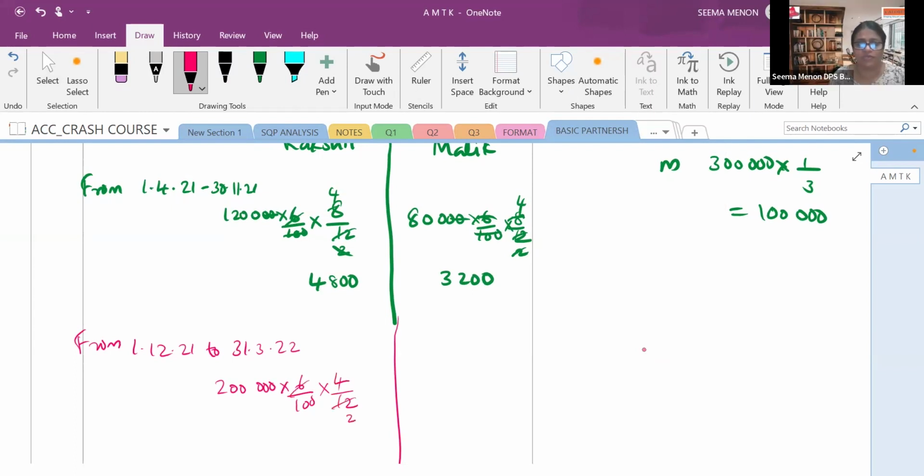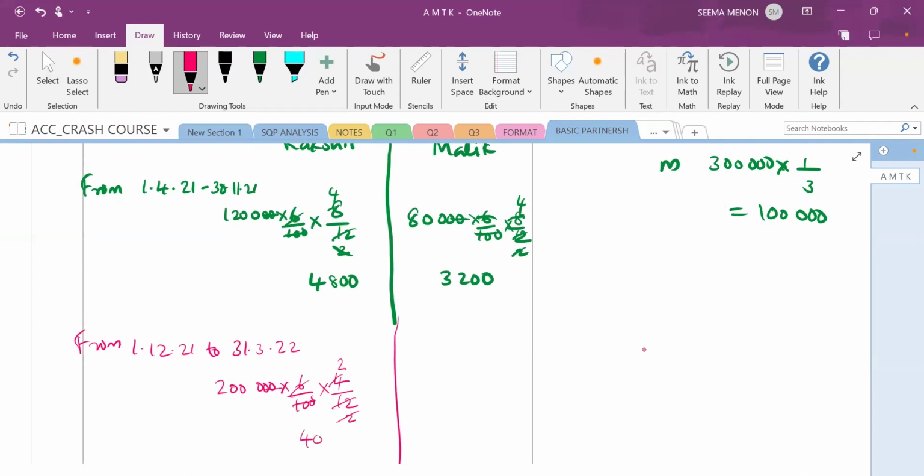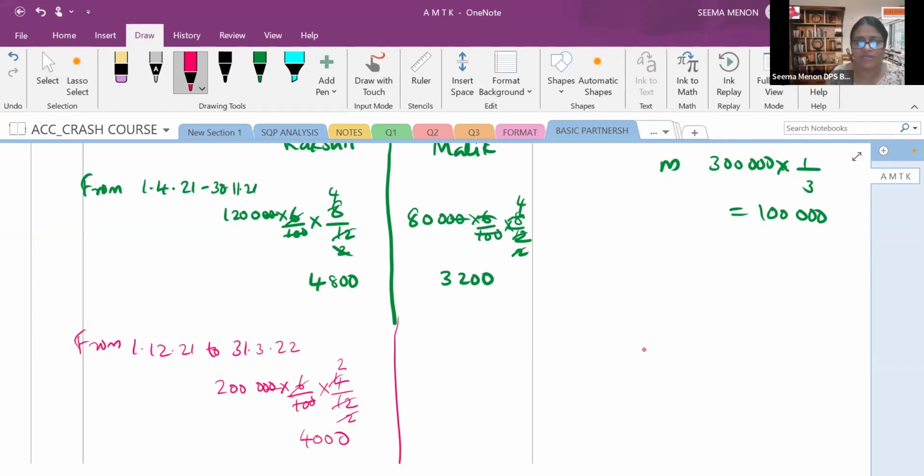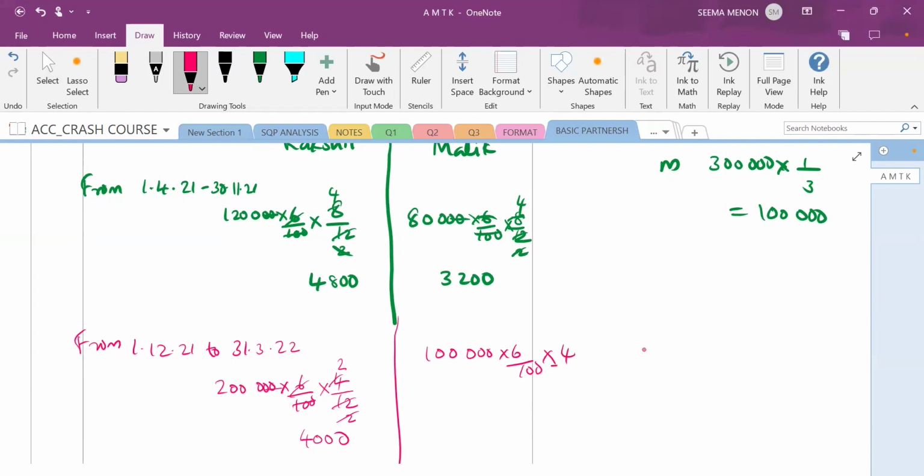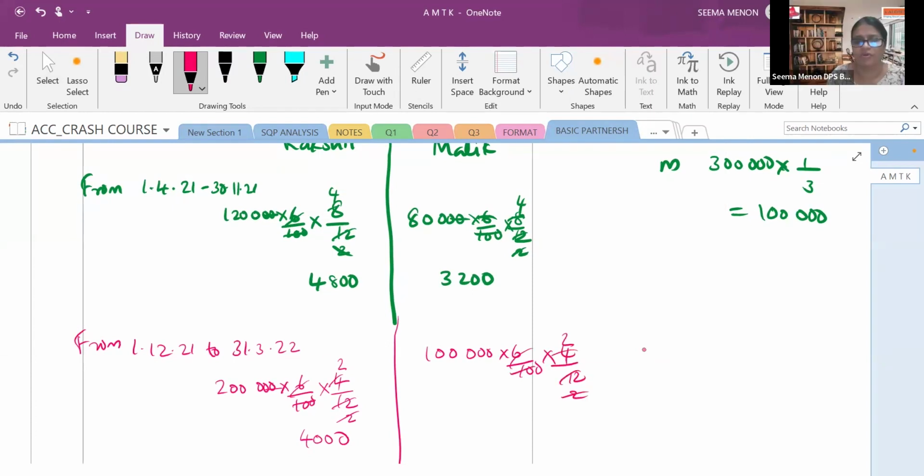So we will solve this. Again I will cut 2, then again I will cut 2. Then I will get how much? 4,000. Excellent, Neha. Then the same in case of Malik also. For Malik I will be taking only 1 lakh rupees, that is 6/100. How many months? 4 months. So we will cut and we will get 2, that is 2,000 rupees.